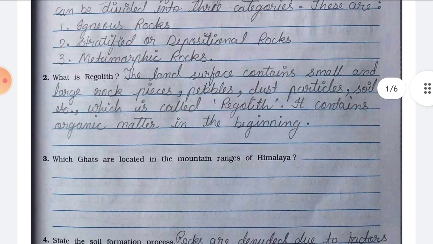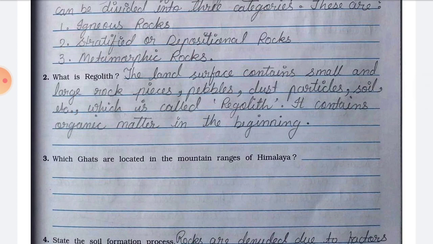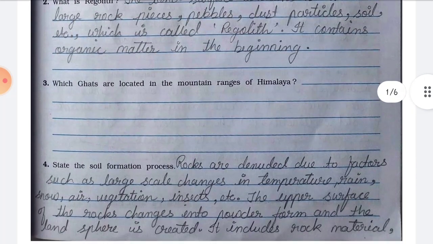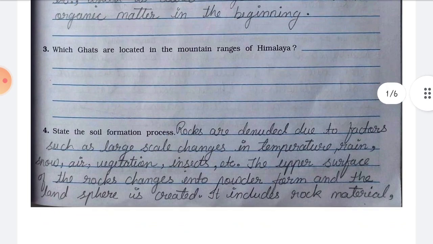Now, number 2, what is regolith? The land surface contains small and large rocks, pieces, pebbles, dust particles, soil, etc., which is called regolith. It contains organic matter in the beginning. Now, question number 3, which ghats are located in the mountain ranges of Himalaya? Actually, I couldn't find this answer. If you have the answer to this question, just drop it in the comment section.